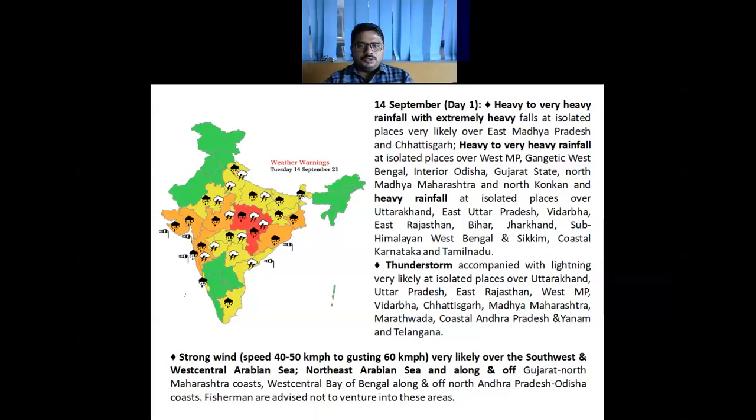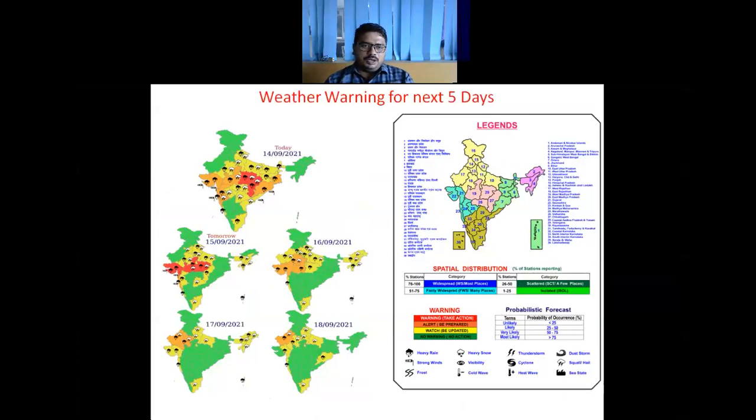So let us move to the 5 days warning. We have already discussed the 14th September warning. If we look at the 15th September warning, we can see that the red color warning has now migrated to West MP and Gujarat state as well. So there is a possibility of extremely heavy rainfall, more than 20 centimeter, over Madhya Pradesh and Gujarat state on 15th, and heavy to very heavy rainfall, that is rainfall up to 20 centimeter, at one or two places expected over Konkan and Goa.